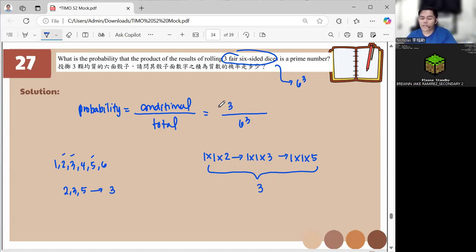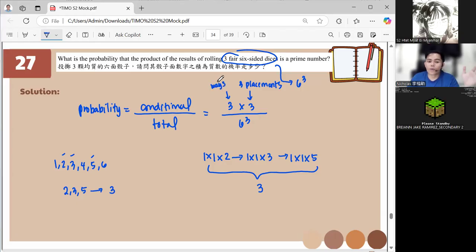It could be that you put the prime on the first dice, or the prime on the second dice, or the prime on the third dice. So multiply by another 3, meaning 3 placements. First, second, or third, we put there the prime number. And why is it 3? 3 ways. You can have it as 112, 113, 115.